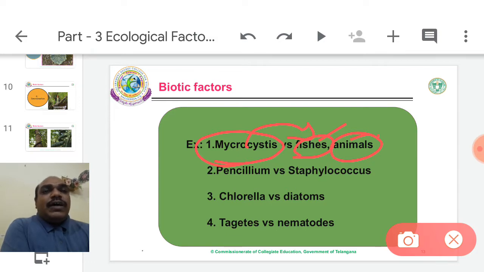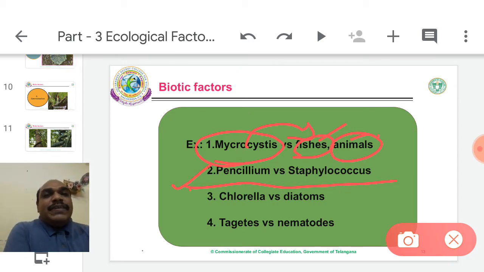So it is one of the natural examples. Microcystis secretes some chemicals, toxins. Those chemicals are called allelochemicals. Microcystis inhibits the growth of other organisms near it. That is called antibiosis. Another important example, important for entrance exams.